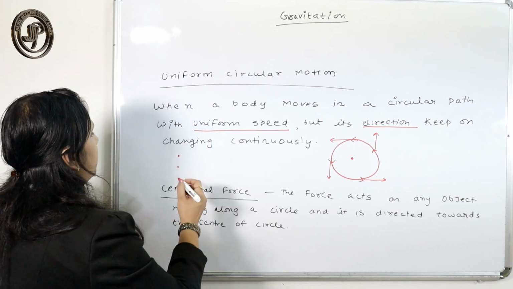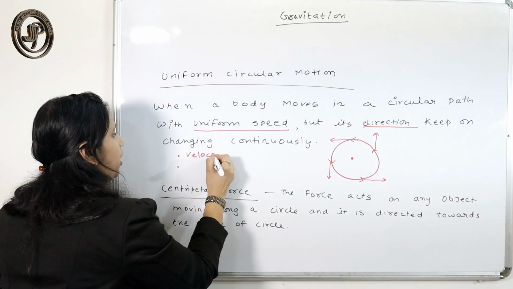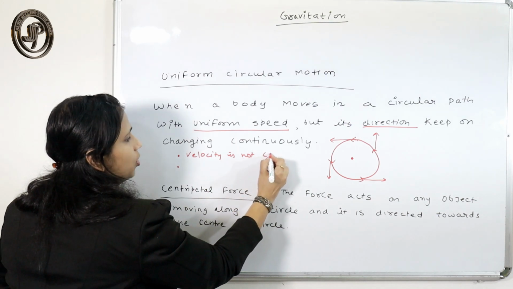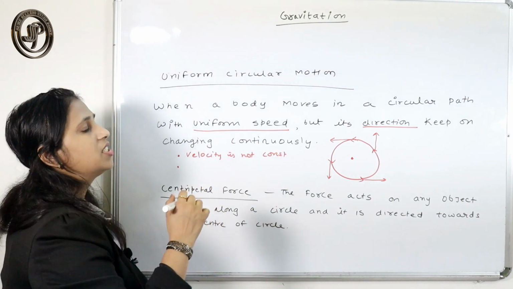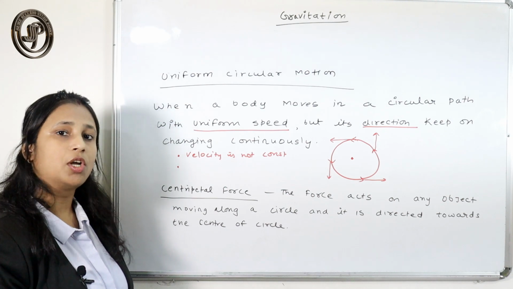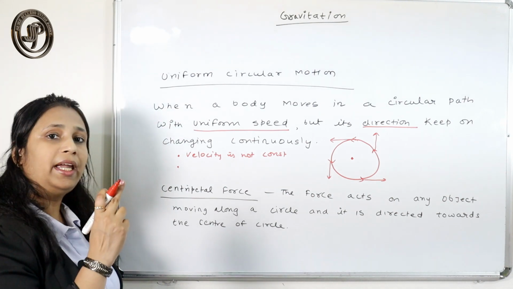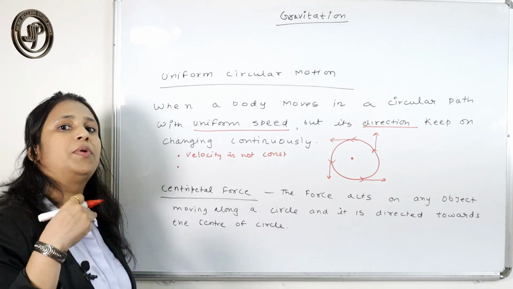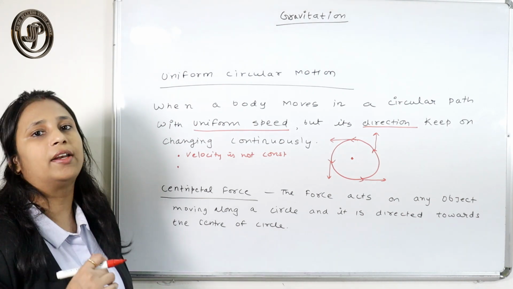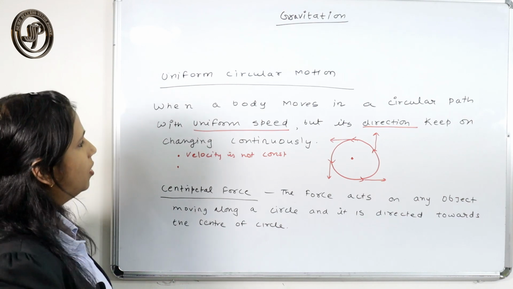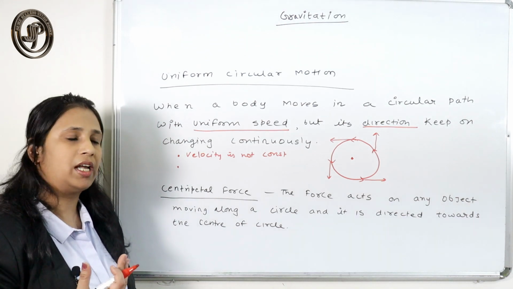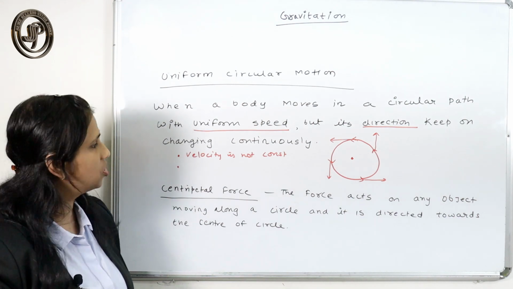Here you can conclude two things. First, its velocity is not constant. Why? Because the direction changes. Speed with direction is velocity. If both speed and direction are constant, then we say the body has constant velocity.